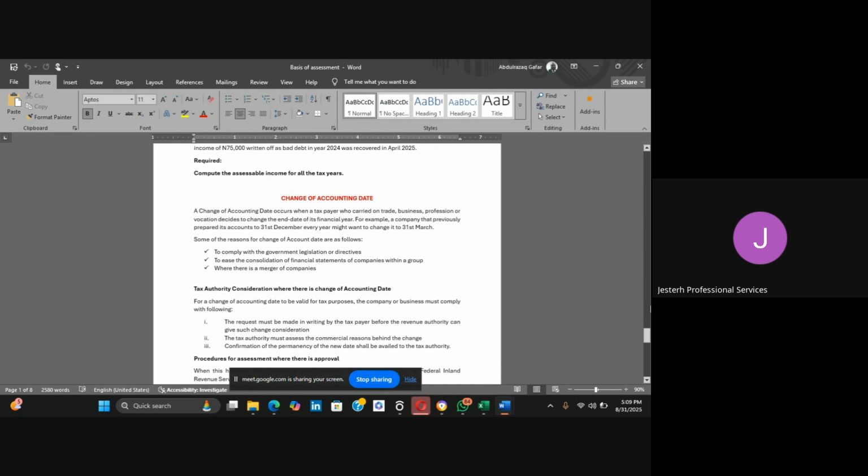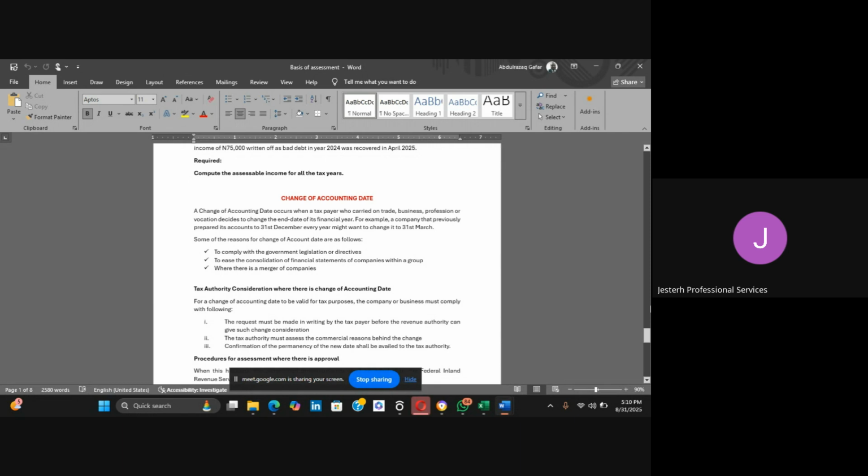And if an entity that has been preparing its financial statement using different dates now wants to comply with the legislation, the government can just wake up one day and instruct everyone in a particular industry. They can decide to say, okay, all the companies that operate in this particular industry should follow this accounting year end.